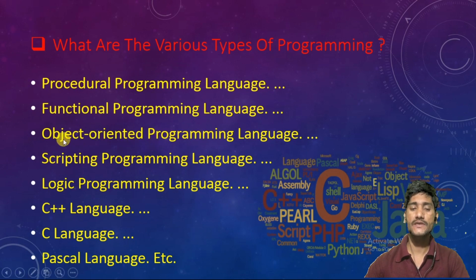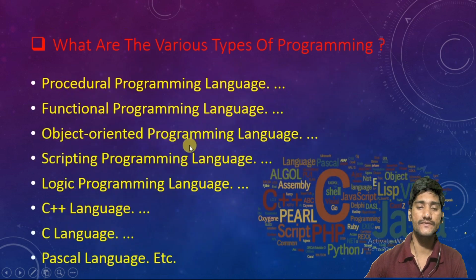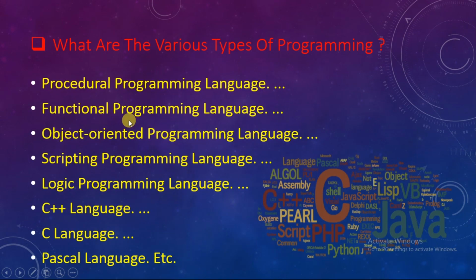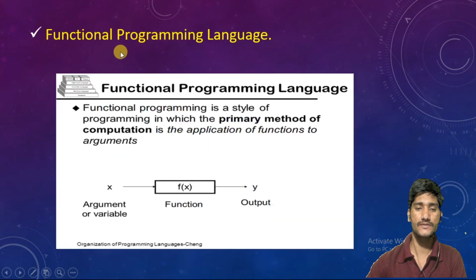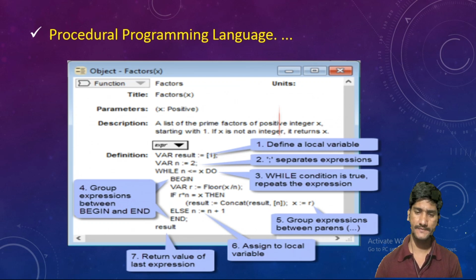So here, Python is an object oriented programming language. And this is a procedural language. If you see here, first I mentioned procedural programming language, right? The procedural programming language is nothing but a completely step-by-step procedure. They will follow one step-by-step procedure.